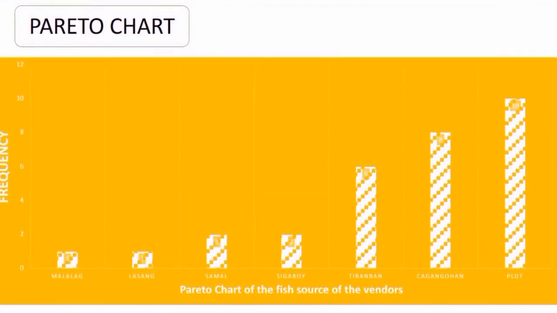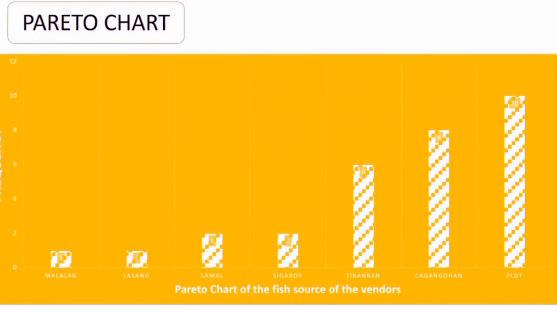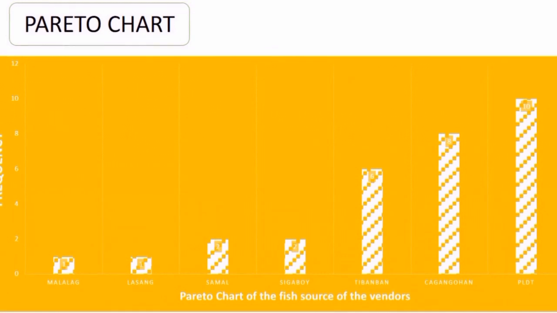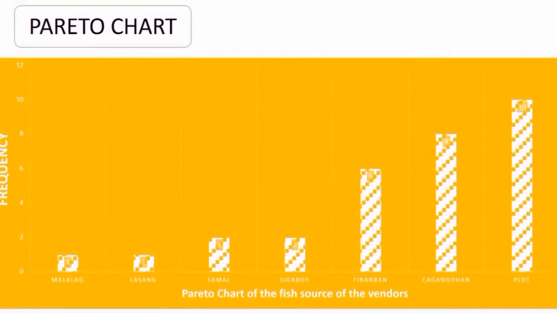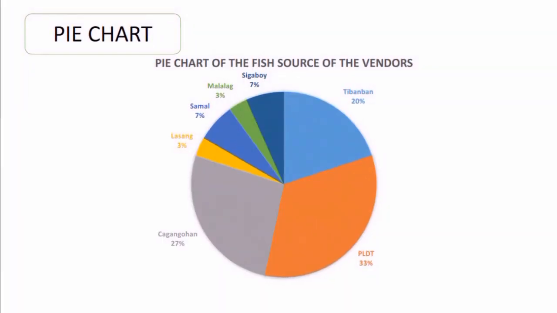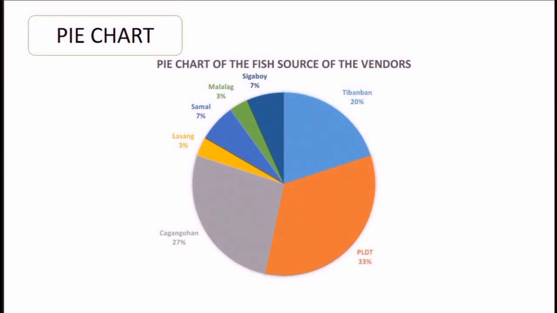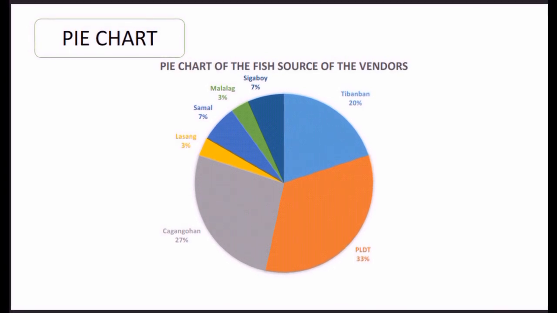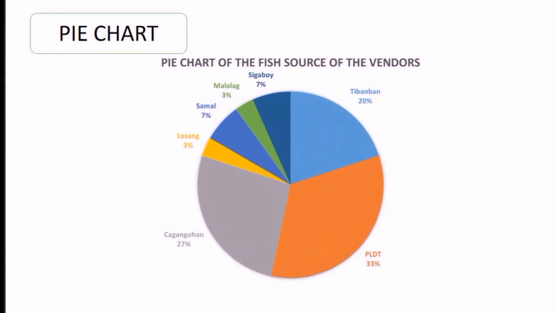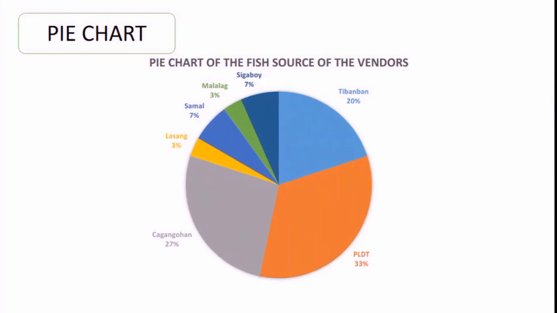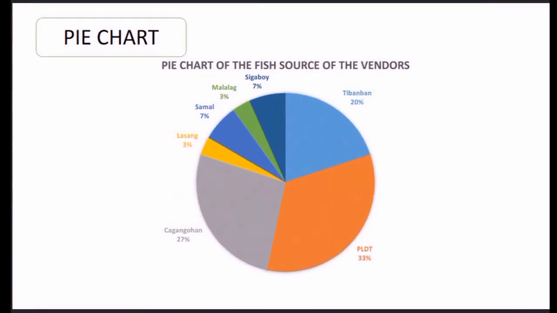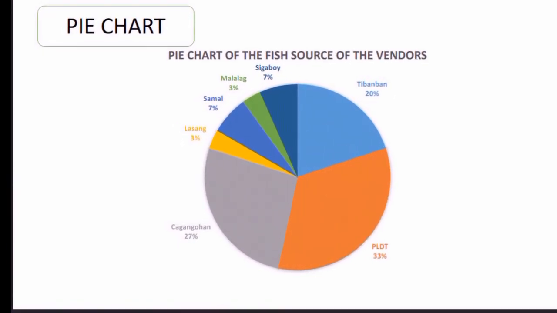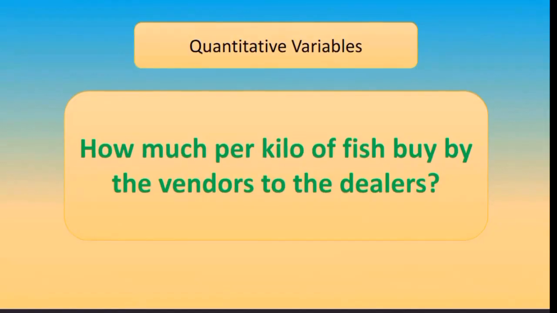Pareto chart of the fish source of the vendors. Frequency: 1 Malalag, 1 Lasang, 2 Samal, 2 Sigaboy, 6 Tibanban, 8 Kaganguhan, 10 PLDT. Pie chart of the fish source of the vendors: Tibanban 20%, PLDT 33%, Kaganguhan 27%, Lasang 3%, Samal 7%, Malalag 3%, and Sigaboy 7%. The total of the pie chart is 100%.